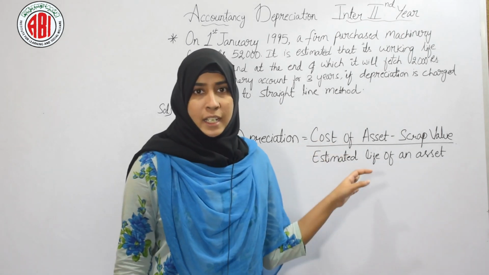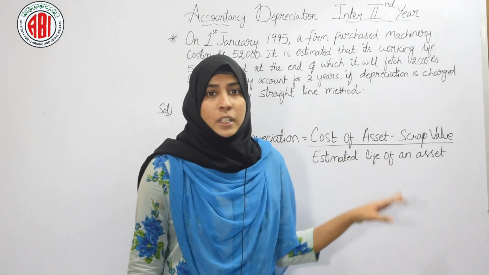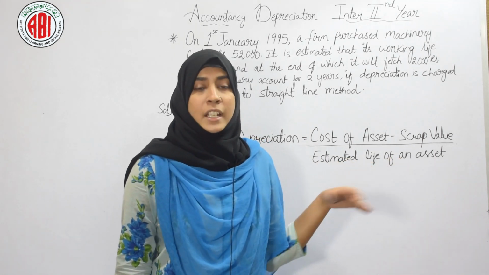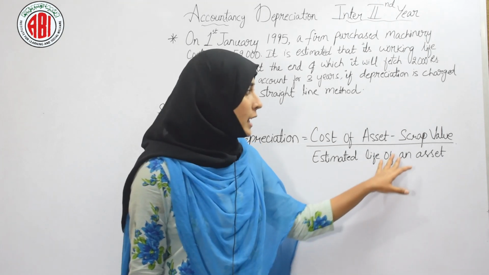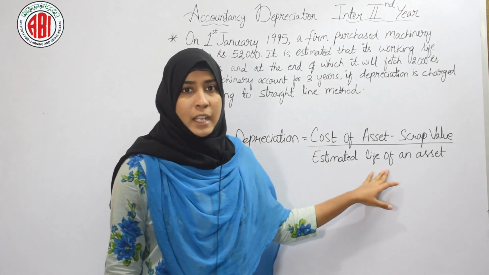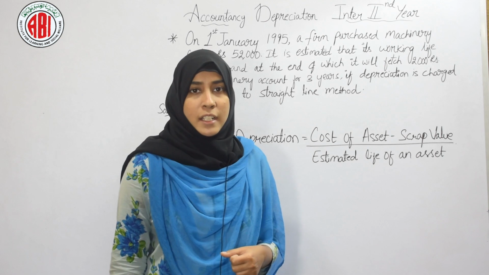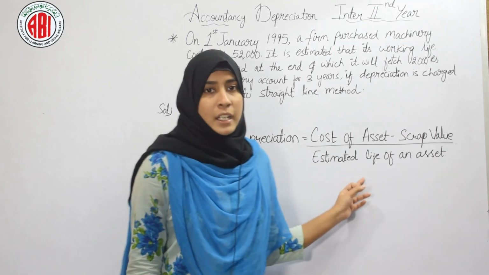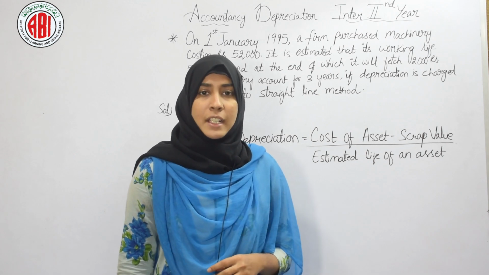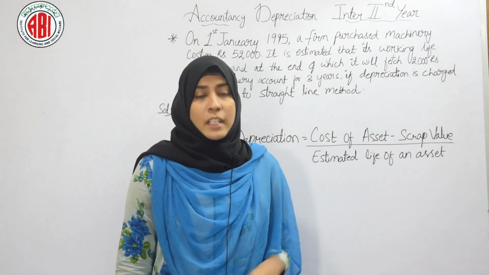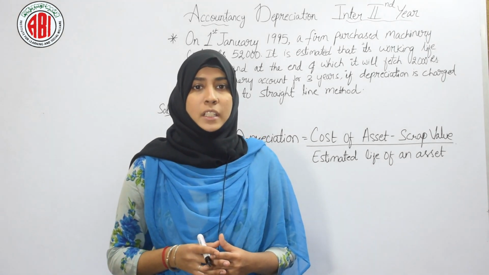What is the cost of asset under this? The cost at which you bought the asset, right? And scrap value. Scrap value will be given in the question, like machinery has fetched 5,000, 10,000, etc. So, that will be your scrap value. And estimated life of an asset means how many years you are expecting your asset to be in good condition. That will be your estimated life of an asset. Therefore, you have to use this formula under straight line method only, if at all the rate of depreciation is not given. Now, let us see the problem related with straight line method.